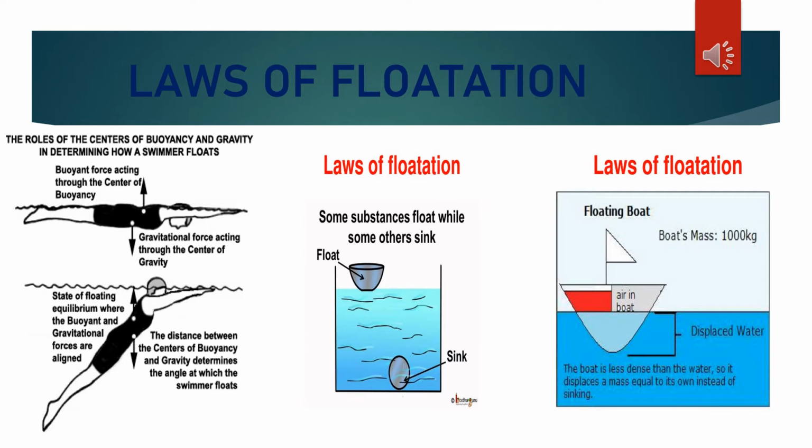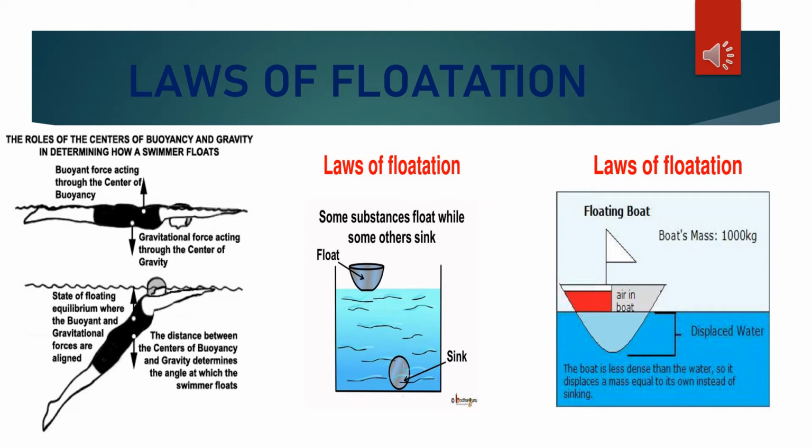Number C. If W is less than W dash, that is, when the weight of the body W is less than the weight of the liquid displaced in completely immersed state, then the body floats partly immersed in the liquid, with the condition that the weight of the body is equal to the weight of the liquid displaced by the immersed portion of the body.